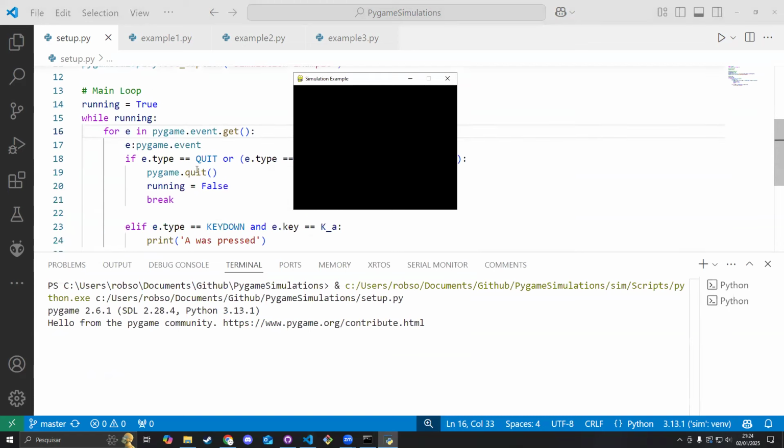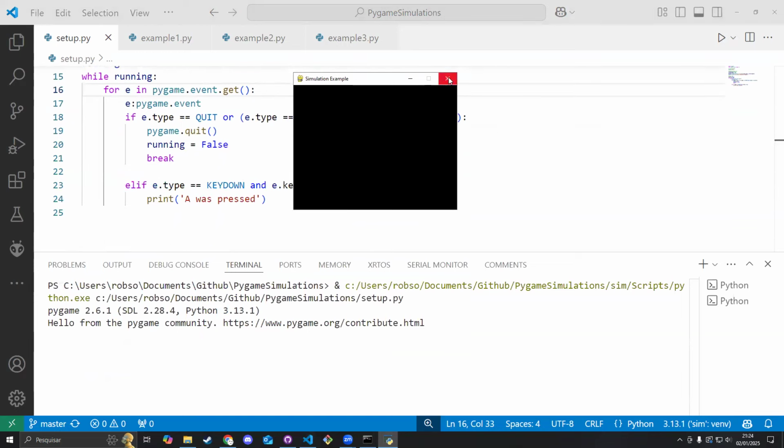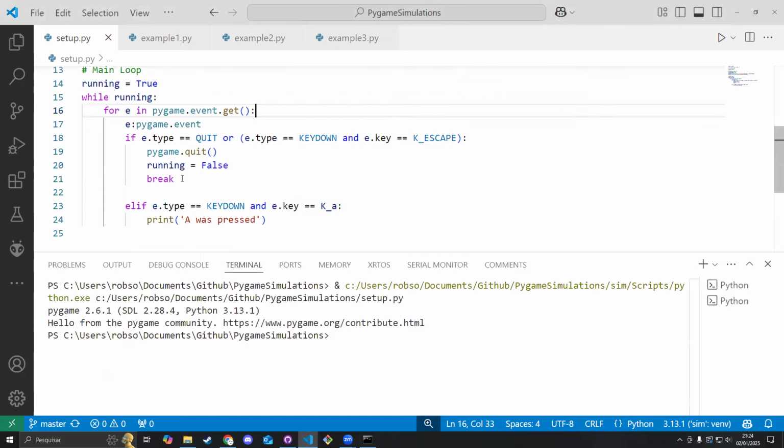There's nothing here really, and this is by design. This is just a setup project. I'm not doing anything here, but I'm just going to show you that you can add event listeners here. So basically what you're going to do is check what is happening. Whenever you get an event, any sort of interaction is going to trigger an event. If you click with your mouse, or if you just type something on your keyboard, those are all going to trigger events. And you can just check what is the event type.